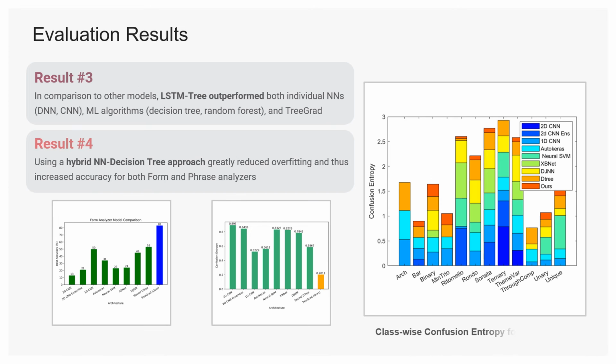In comparison to other models, LSTM tree outperformed both individual neural networks, machine learning algorithms such as decision tree and random forest, and tree-grad, and using a hybrid neural network decision tree approach greatly reduced overfitting and thus increased accuracy for both form and phrase analyzers.